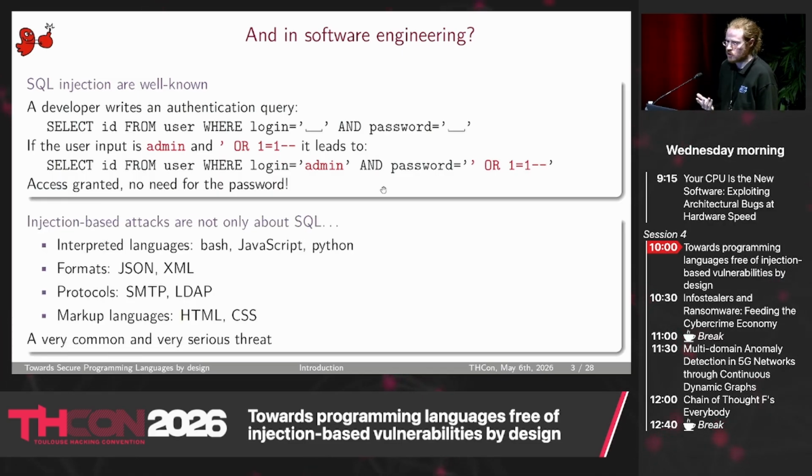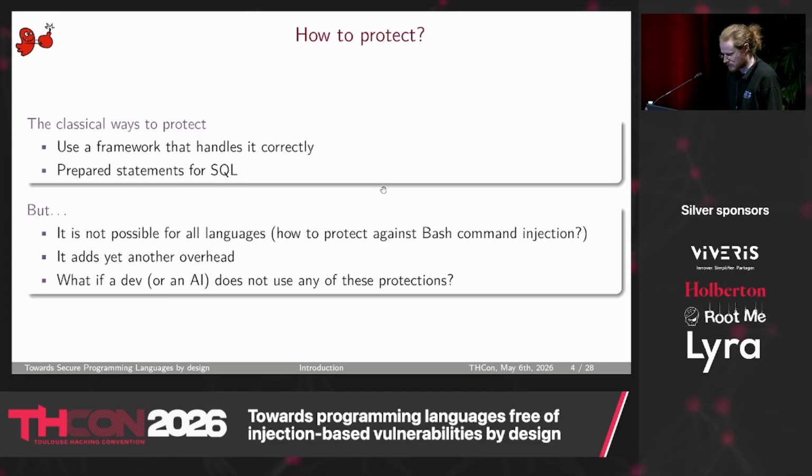But in fact, it's not just about SQL. Many CVEs can be found in programming languages, such as Bash with command injection, also some CVEs about JavaScript, Python, also formats like JSON, XML, protocols such as SMTP, LDAP, and markup languages like HTML or CSS. So this threat is very common and very serious.